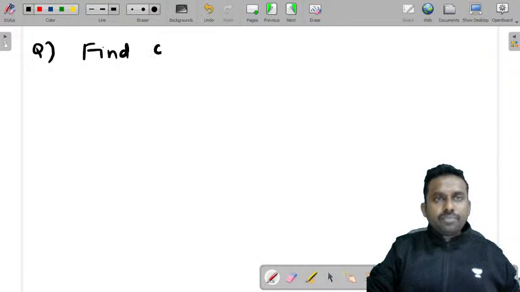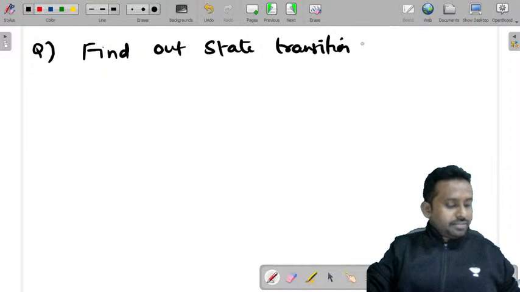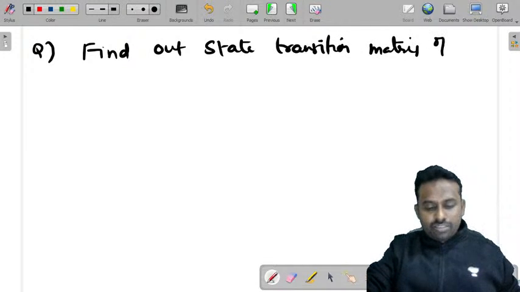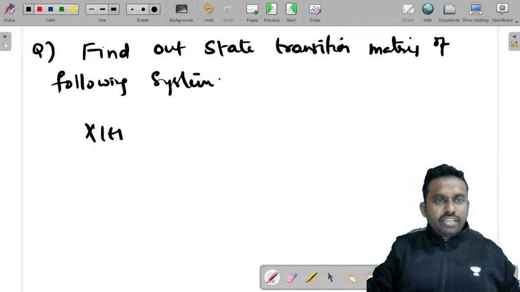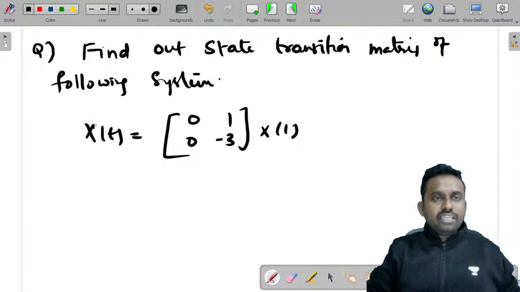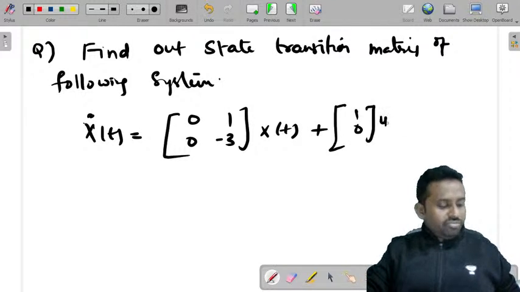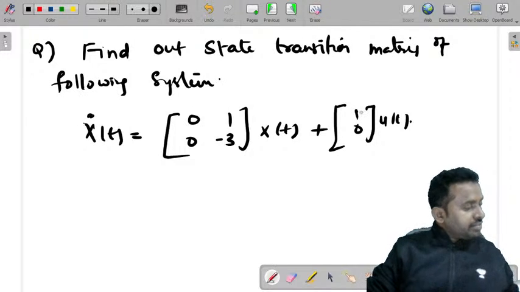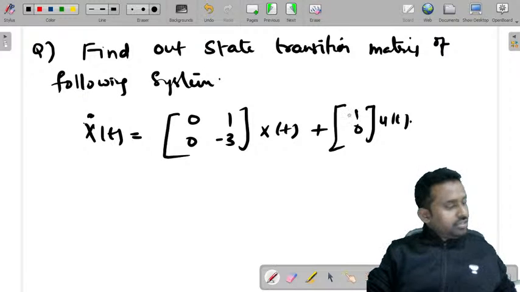Find out state transition matrix of the following system. The system is x dash of t is equal to [0 1; 0 -3] into x of t, plus [1 0] of u of t. He just gave it as capital X, so it indicates x dash. So you can solve this question, I guess. And there are some questions on controllability, observability, which I will discuss in the next session.